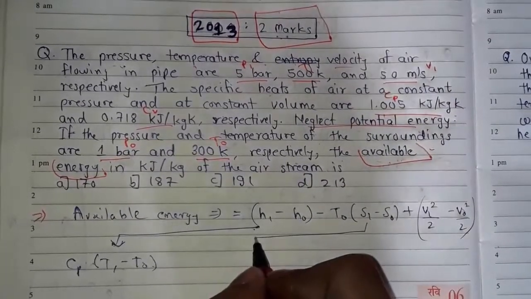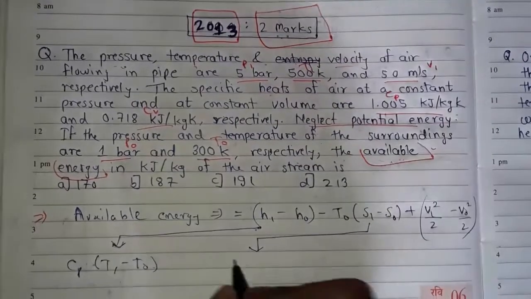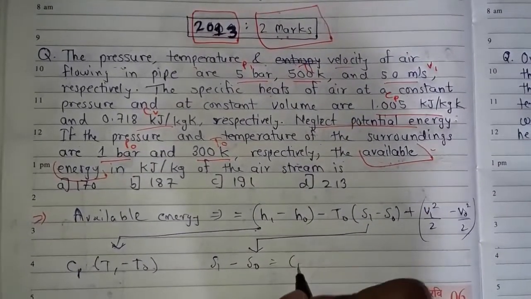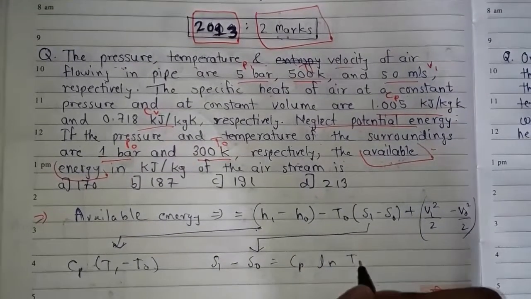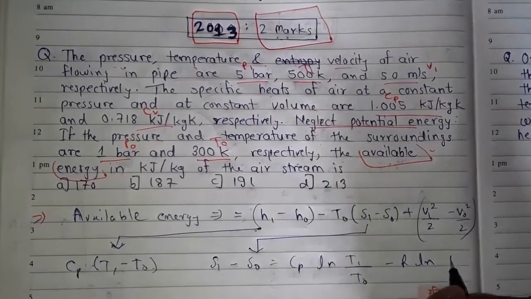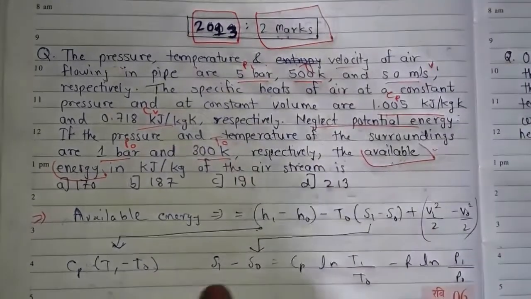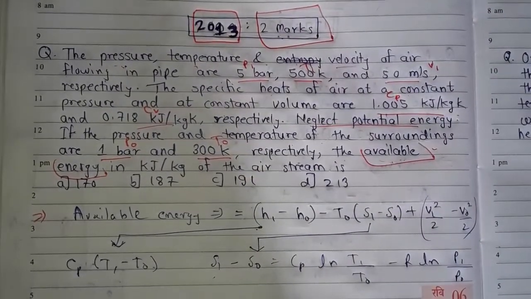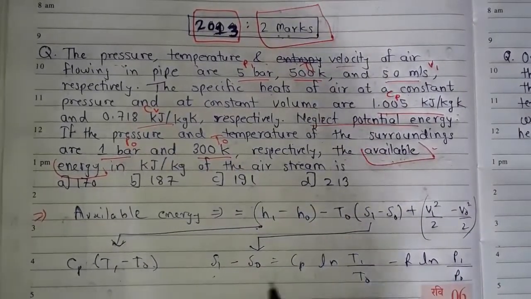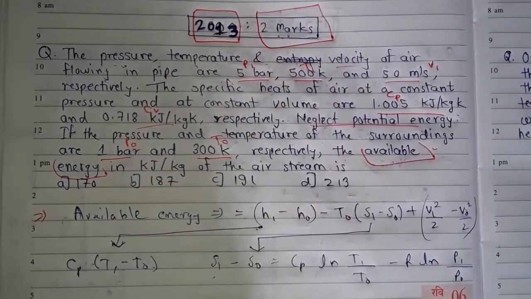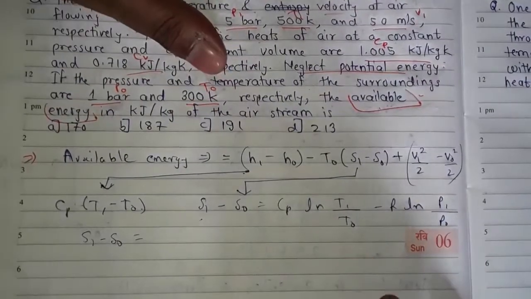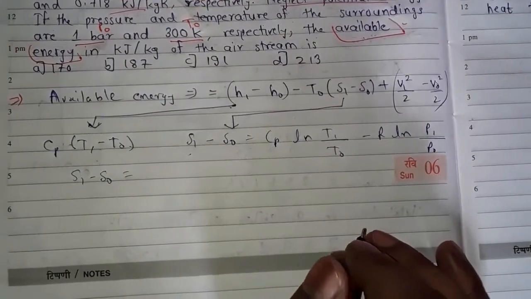and S1 minus S0 we can calculate from: S1 minus S0 is equal to Cp ln T1 upon T0 minus R ln P1 upon P0. This is the equation for S1 minus S0, that is change in entropy. So we will find out this change in entropy. Now let's put the values in this equation.